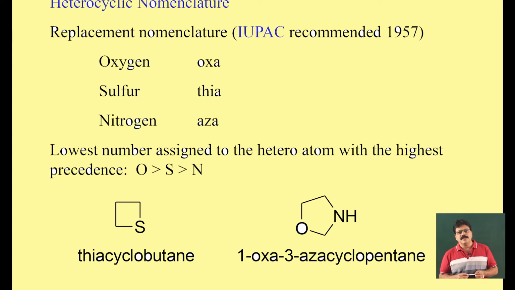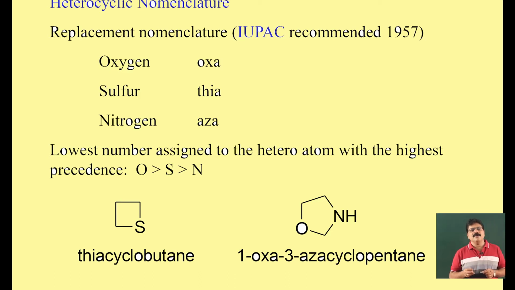So, in the given compound, it is a 4-membered ring containing sulfur. So, it is called thiacyclobutane. In the second example, there is an oxygen and a nitrogen, and the total number of atoms in the ring including oxygen and nitrogen is 5. So, it should be called oxa and aza, and because it is a 5 atom system, it will be called pentane. Because it is cyclic, cyclopentane.